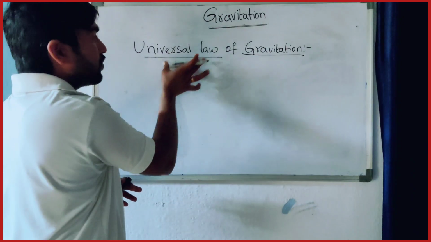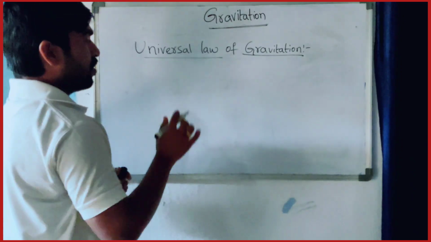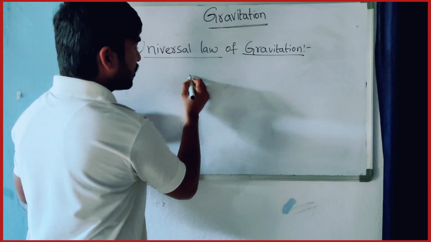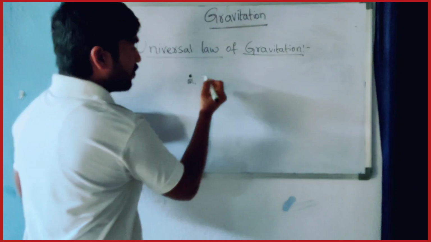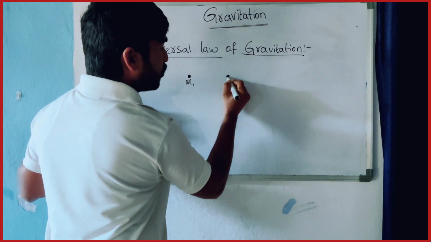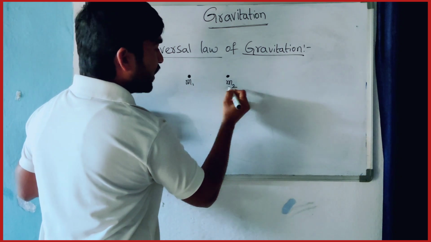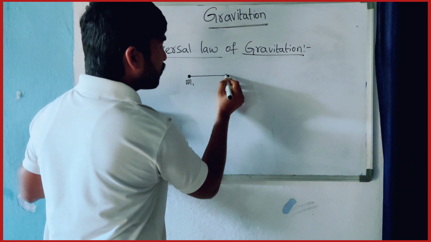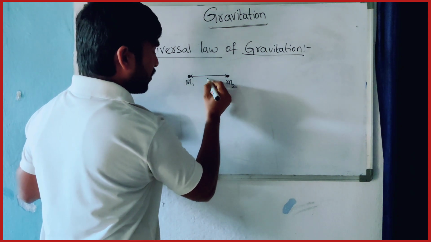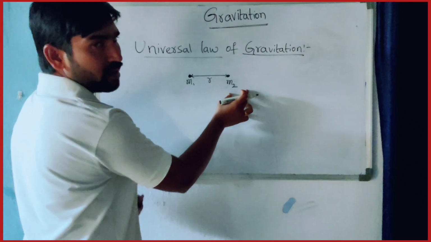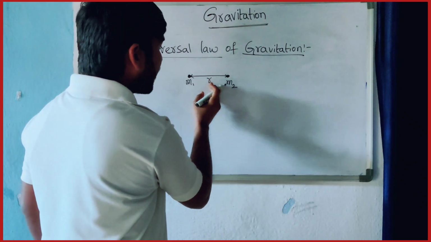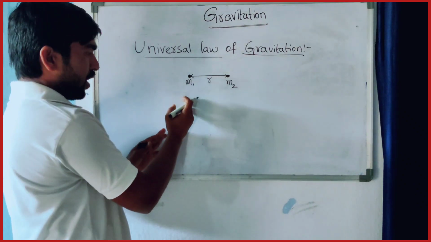For example, suppose we have two objects, M1 and M2, separated by a distance r. We have two objects here, M1 and M2, separated by the distance r.